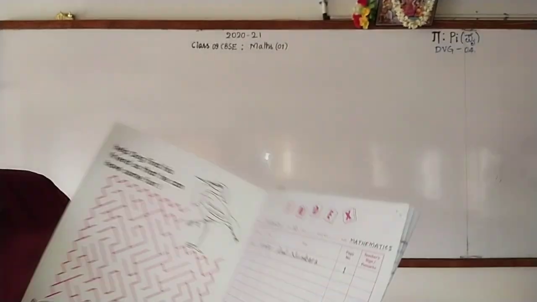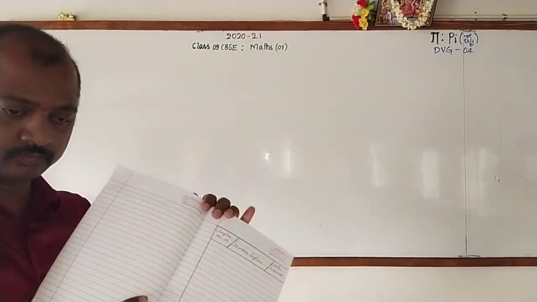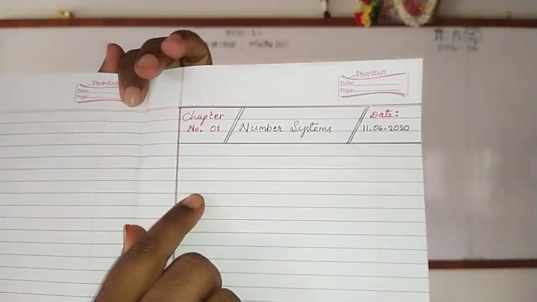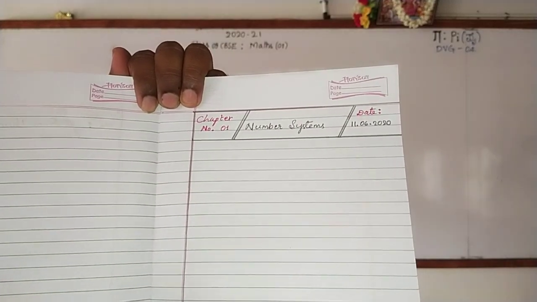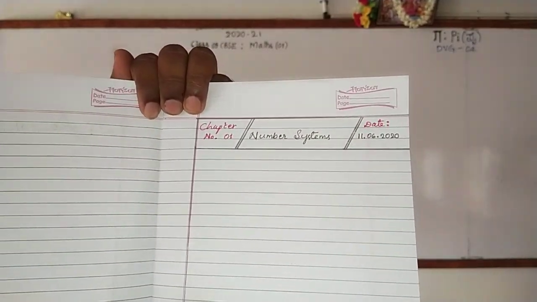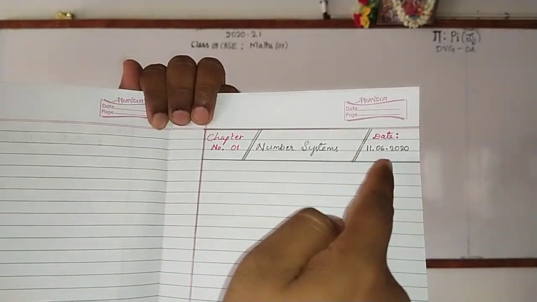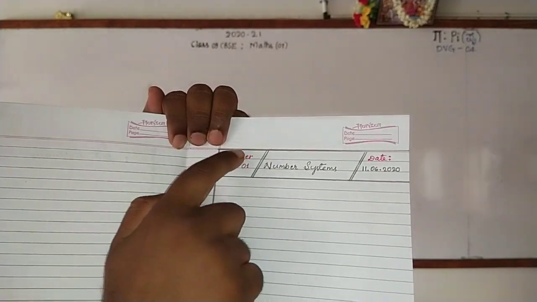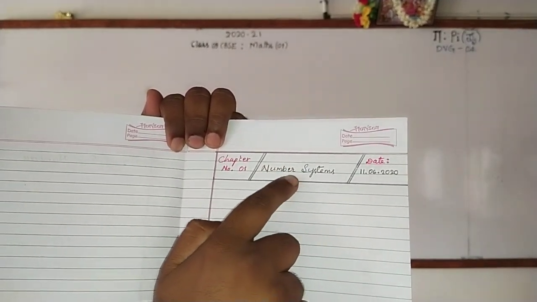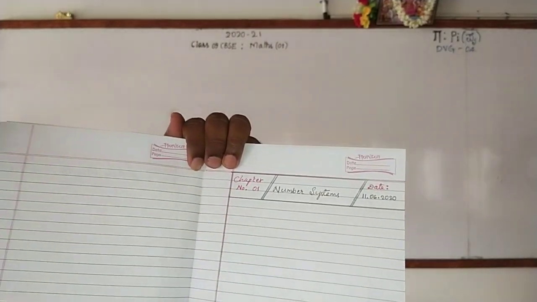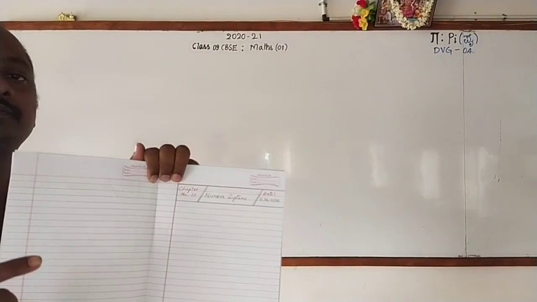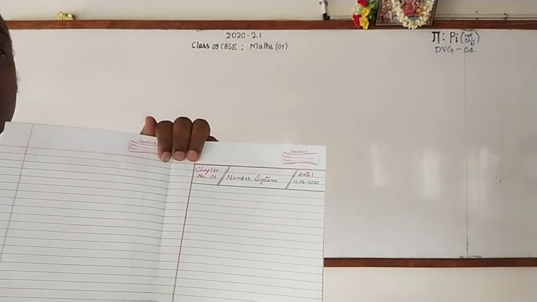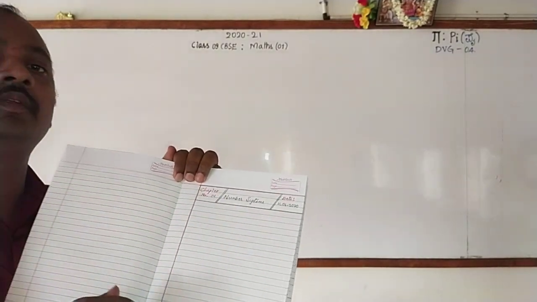Number systems. Then after that, you will open a fresh page, and in that you have to follow this pattern to write the name of every chapter. It looks neat. See, here I have used a pencil to draw a box, and this box is divided into three parts. One for chapter number, the second part is for name of the chapter, and the third one is for date. Please do follow this. If you are not able to write it now quickly, do one thing, stop the video and write it, then continue the video.